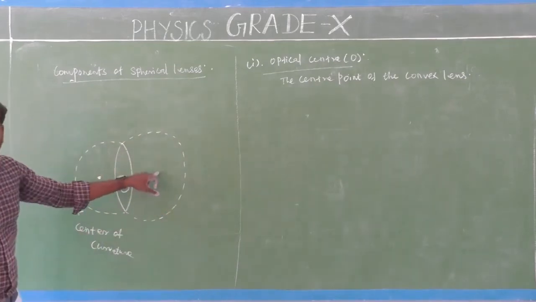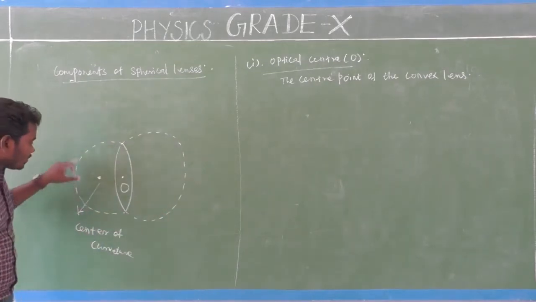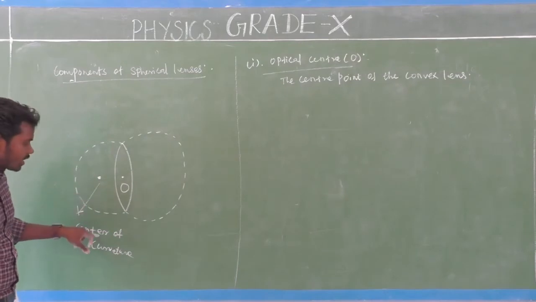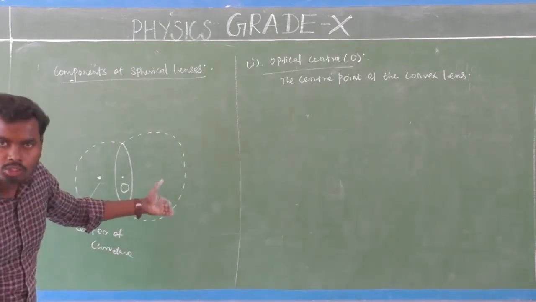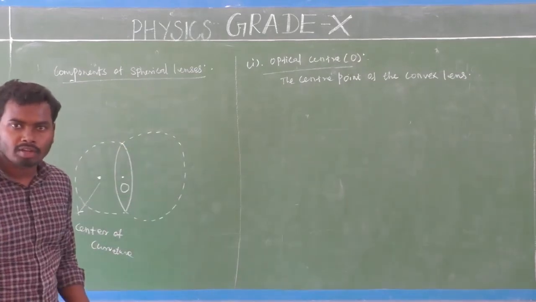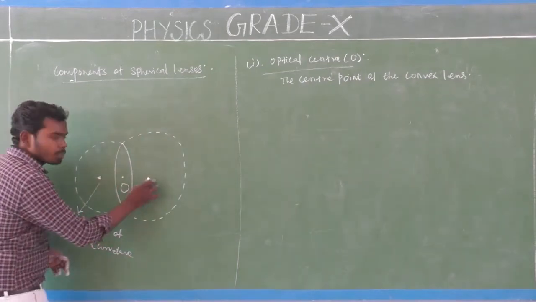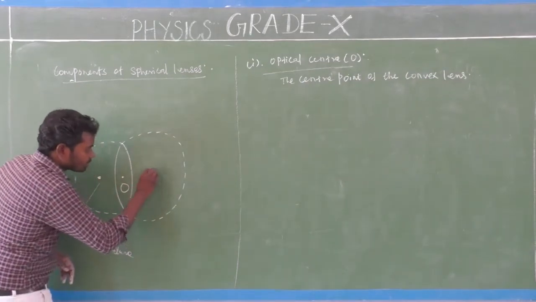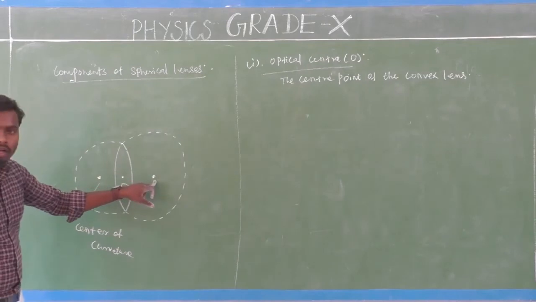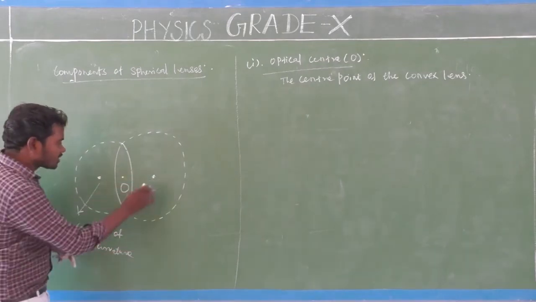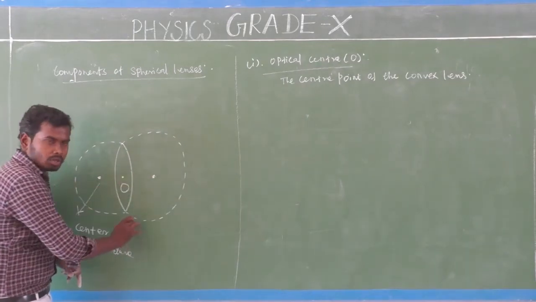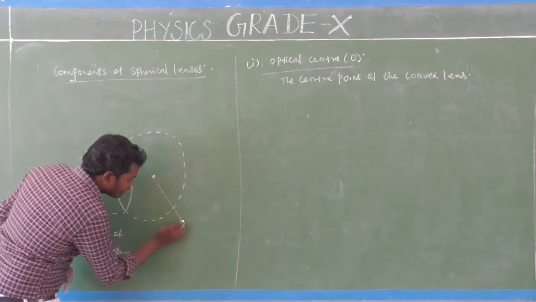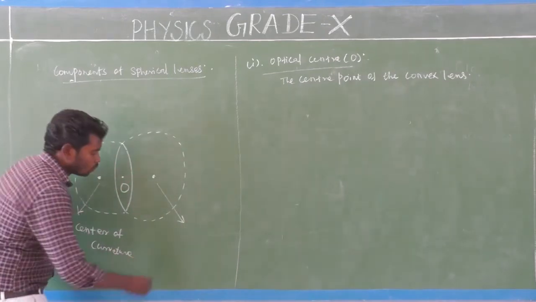So if this sphere has a center of curvature, that sphere also has a center of curvature, which means a center point. So this sphere also has a center. This center point of this sphere is called center of curvature 2.